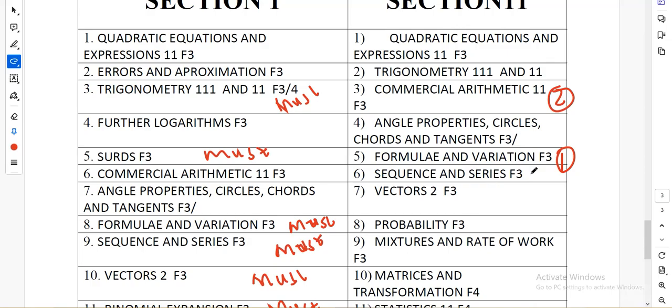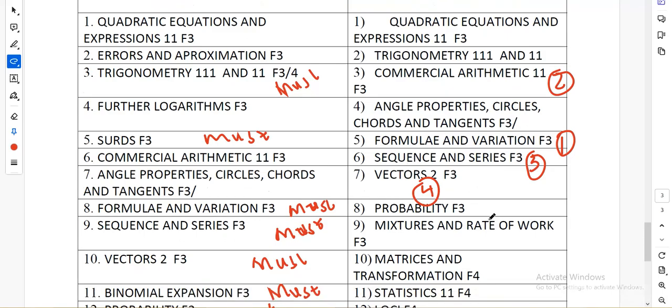Number 3 is sequence and series. Then vectors is a common question. Let me give it number 4. Vectors. Probability can be there, but sometimes it is tricky, so I don't encourage an average student.